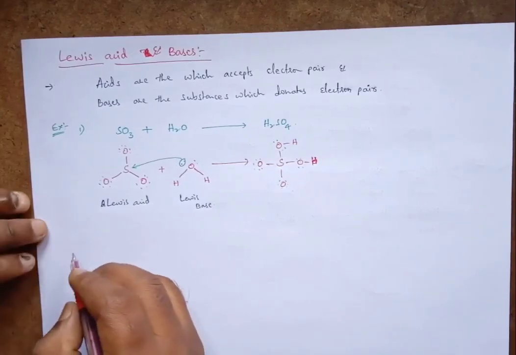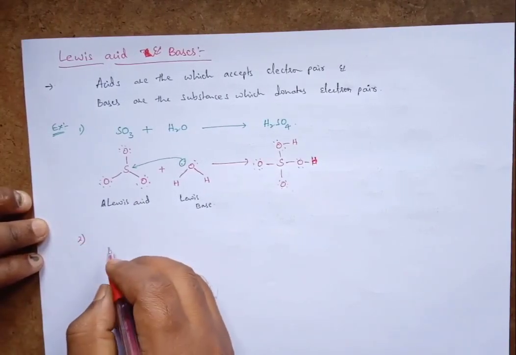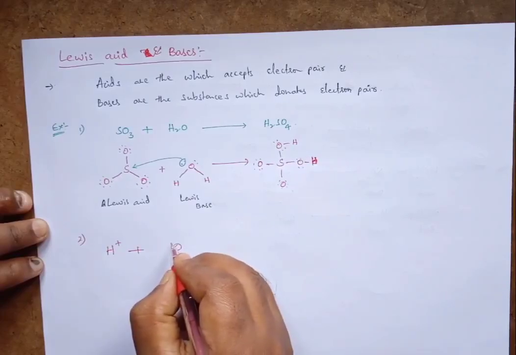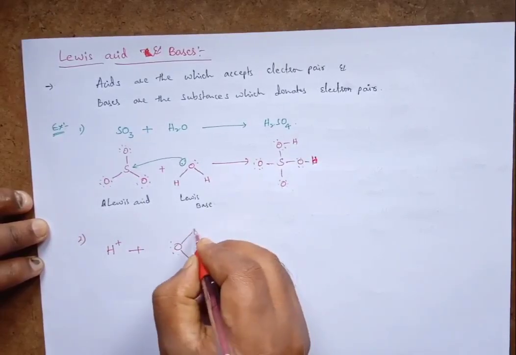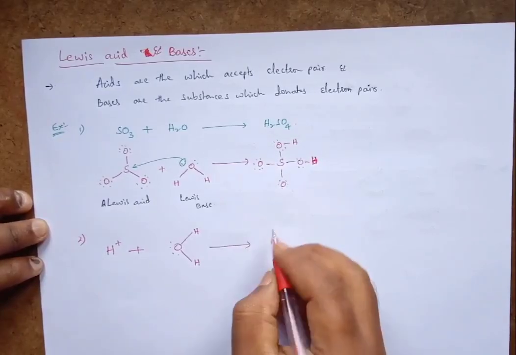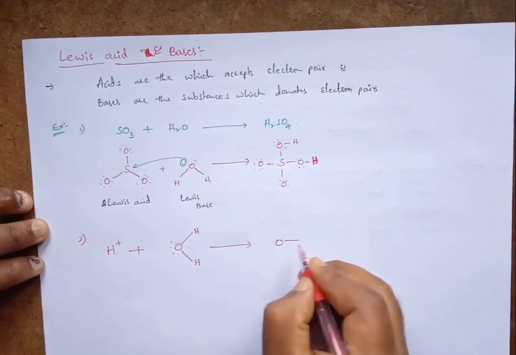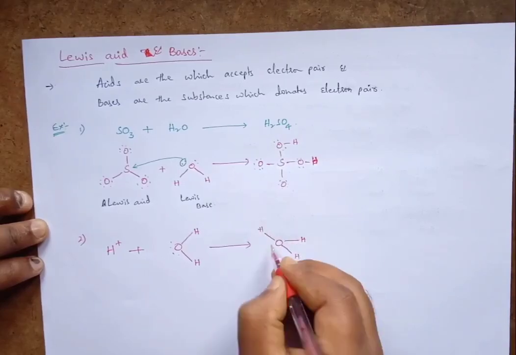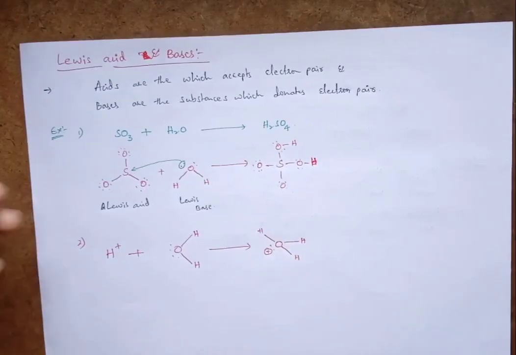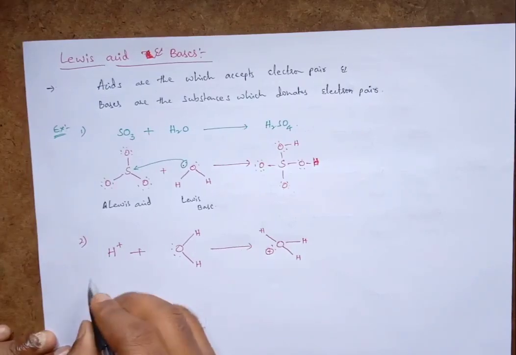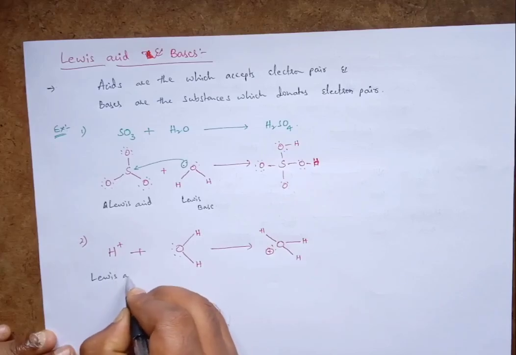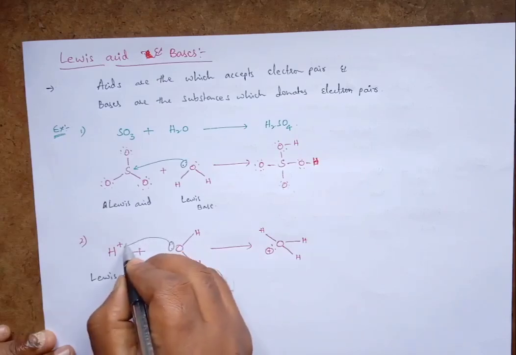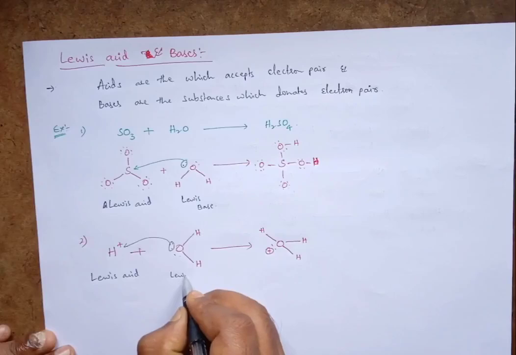Take another example. Here this is acting as the Lewis acid, and this is donating a lone pair to it, so this is acting as the Lewis base.